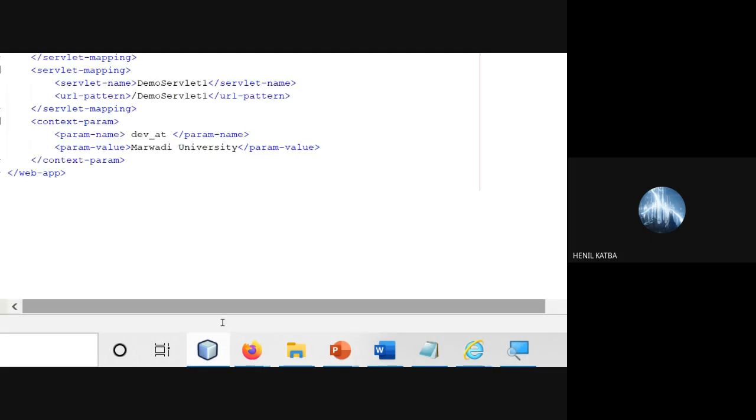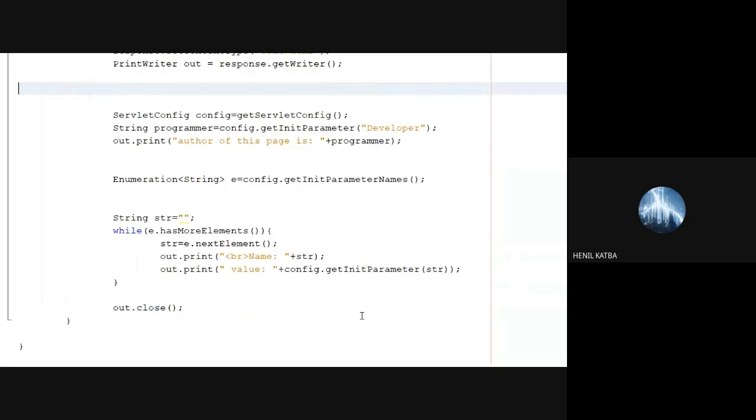You see the code. This is demo servlet, developer is Tarublog. So it is displaying the name. Servlet 1, there is no param value. That's why it is giving me null. Okay? Along with that, there's one more method for setting the parameters, and you can just read out all the parameters which you have set.